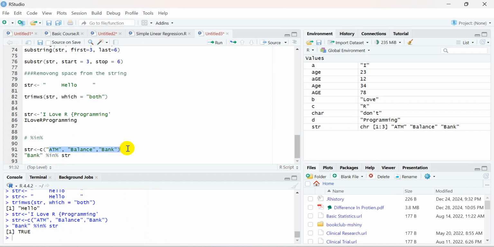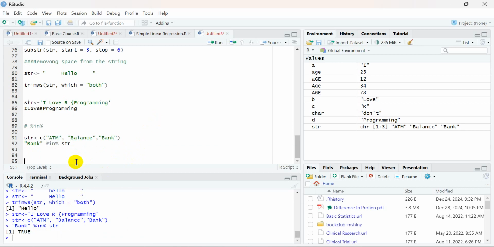So %in% is an operator which is used to check whether a smaller string exists in the string vector. Perfect. Now, finding a pattern in a string, the location. Right now it is only telling me whether the string exists or not, but how can you check at which place this particular string exists?